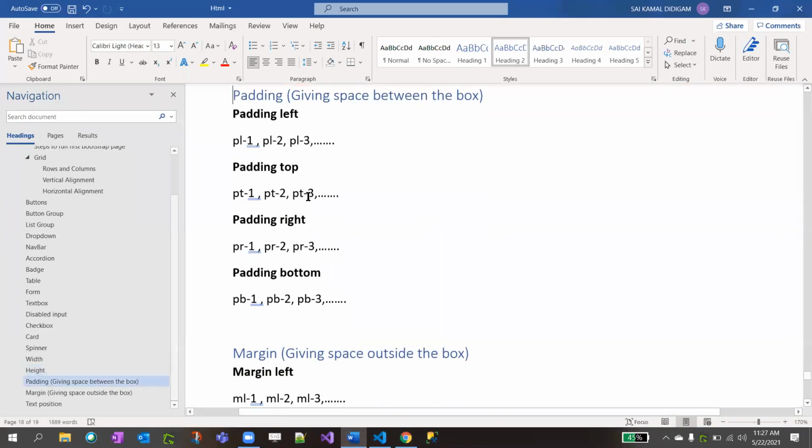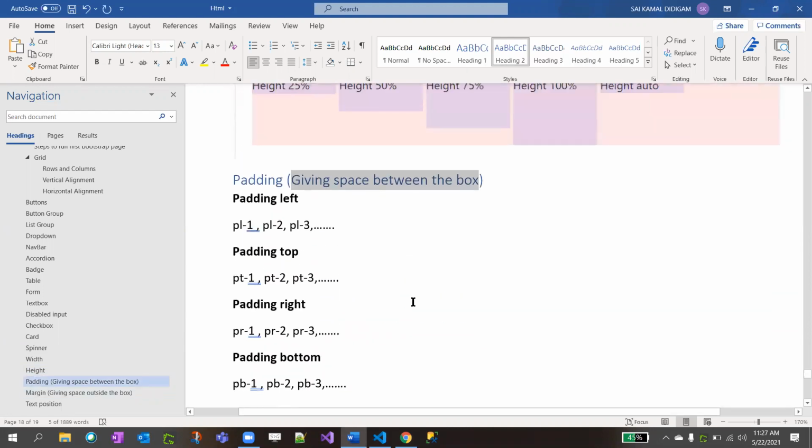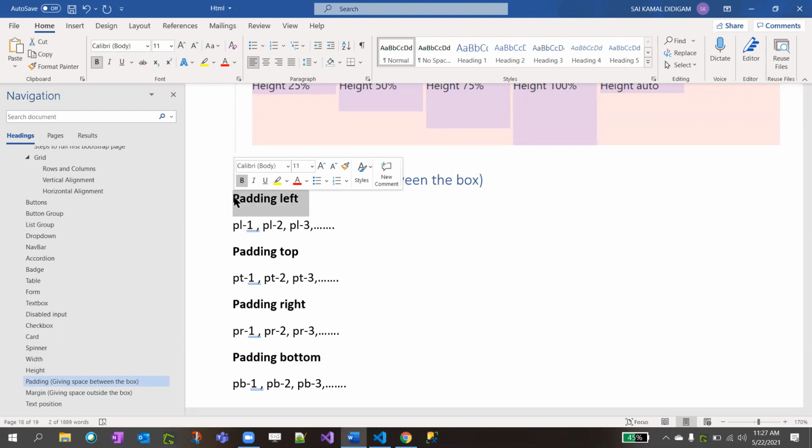And padding. Padding means giving space inside the box. There are different types of paddings: padding left, padding top, padding right, padding bottom. So this means give space left inside your box. Box means div element.